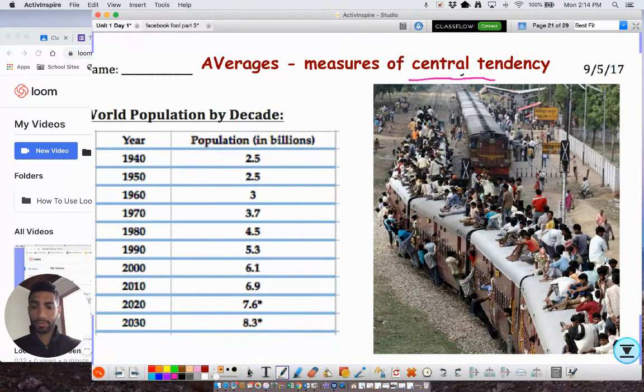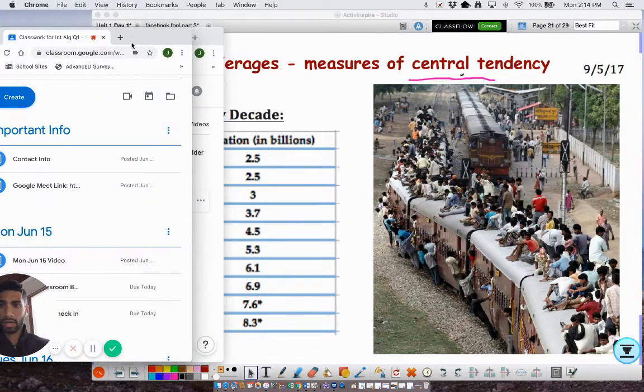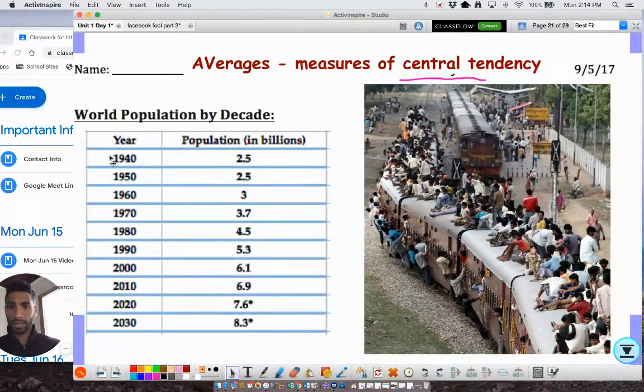Right now, what we're going to do is look at some very important summary statistics. We're going to look at four things, and three of them are going to be different measurements of average. And in order to do this, we're going to look at world population by decade. So in 1940, our world population was 2.5 billion. Now today, it's 7.6 billion.